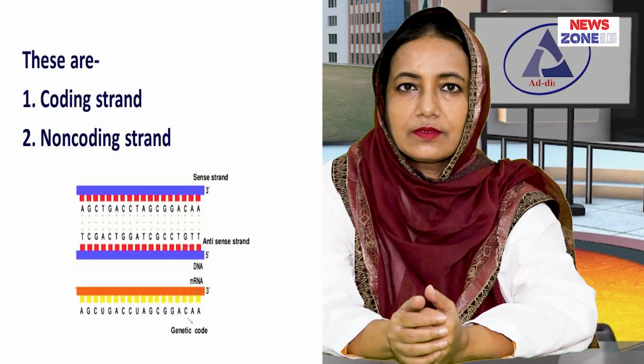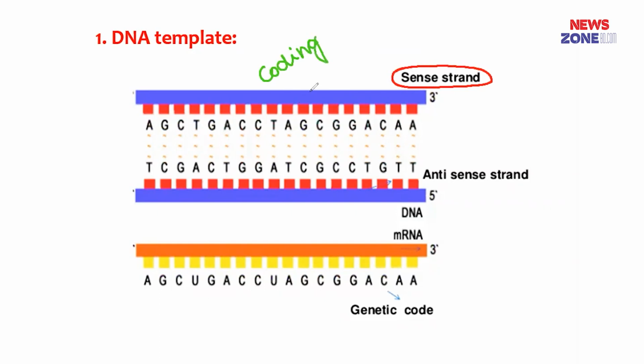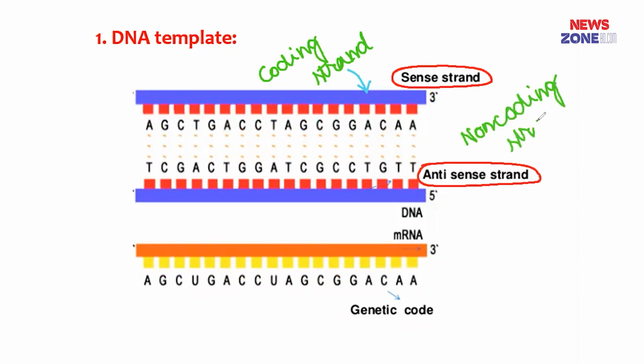Let's take a look at the particular segment of gene that is transcribed into RNA. It has two strands. This is the coding strand or sense strand, and this one is the non-coding strand or antisense strand. During transcription, the non-coding strand or the antisense strand acts as a template for synthesis of RNA.